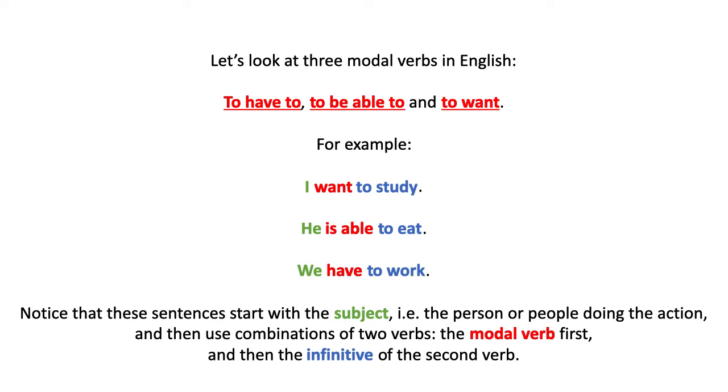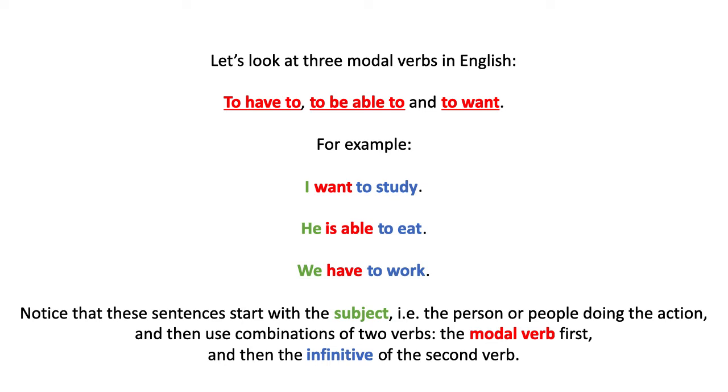What do I mean by that? I hope you recall that I explained what to conjugate means. Conjugating a verb means changing the word so that it matches whoever is doing the action, right? So let's look, for example, at the second sentence I have here. He is able to eat. I say he is able to eat.